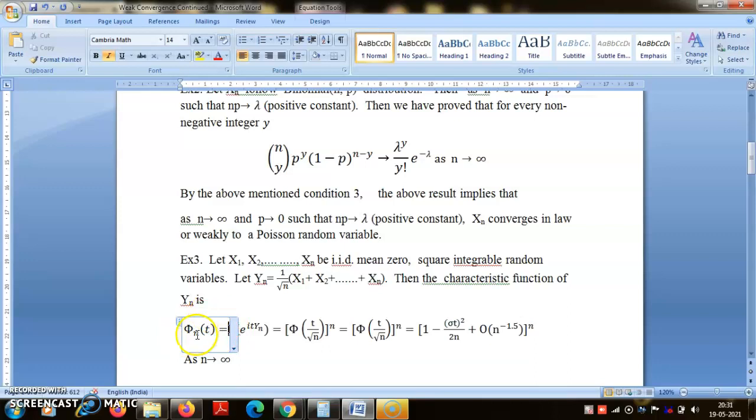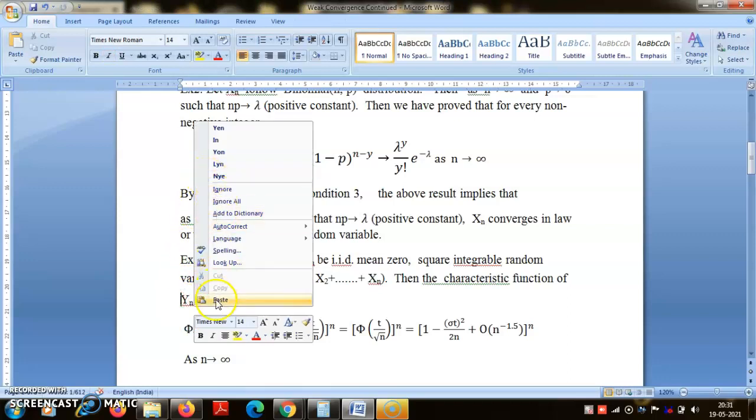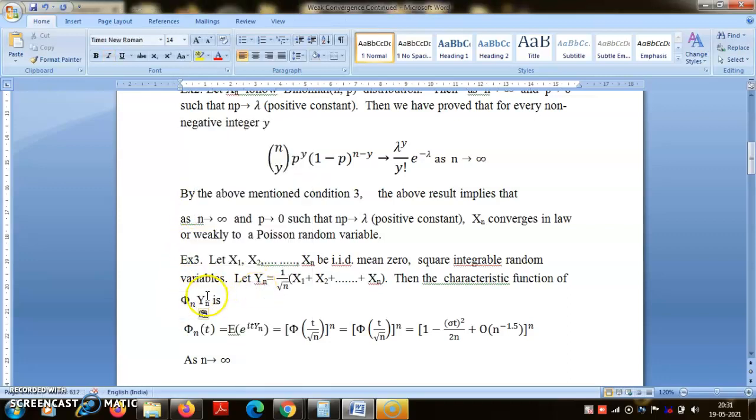So the characteristic function of Yn is phi_n(t), the expectation of e^(itYn), and using the properties of characteristic functions that you know, that would be phi(t by root n) raised to the power n, because X1, X2, ..., Xn are IID.